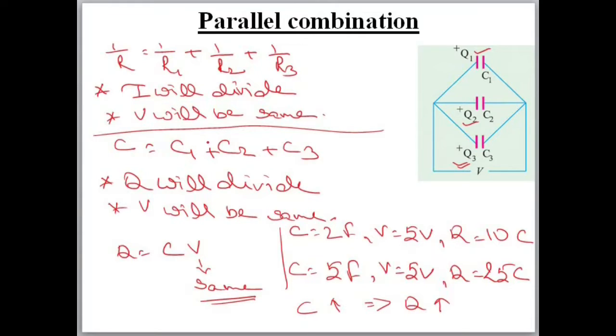It means in this question, if C1 is greater than C2 is greater than C3, so Q1 will be greater than Q2 will be greater than Q3. If C1 is highest, then Q1 will be highest. Why? Because Q is proportional to C if V is constant. Okay.